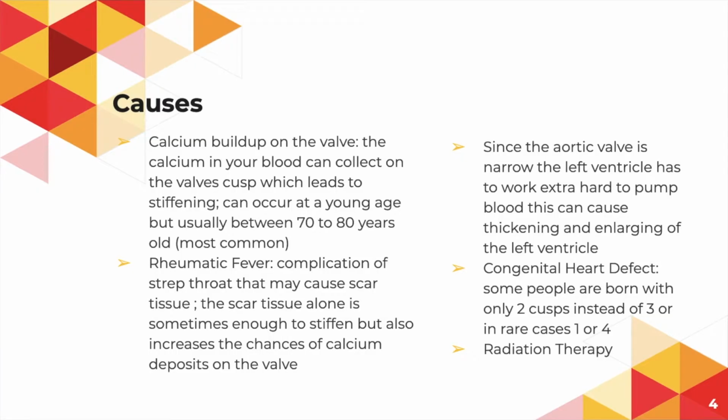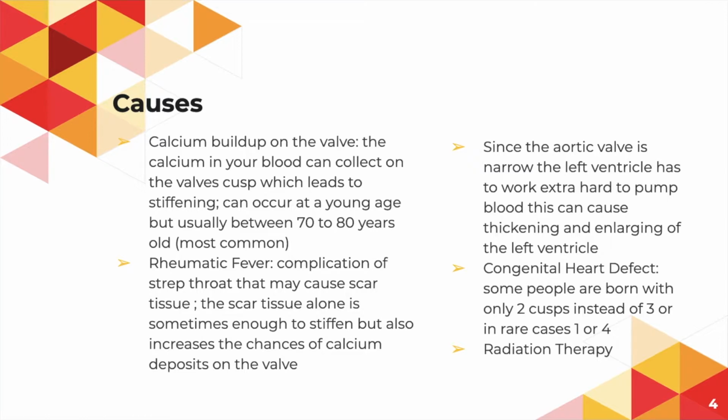Some of the causes of aortic stenosis include calcium buildup on the valve. The calcium in your blood can collect on the valve cusp, which leads to stiffening. This can occur at any age, but usually between 70 to 80 years old. Also, rheumatic fever, a complication of strep throat that may cause scar tissue. The scar tissue alone is sometimes enough to stiffen, but also increases the chances of calcium deposits on the valve.